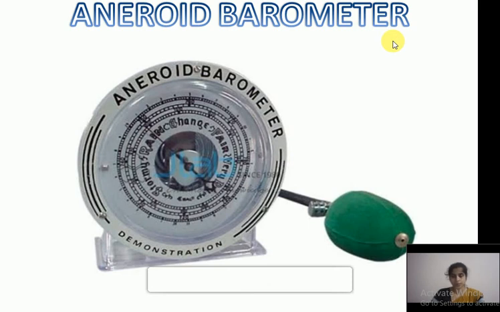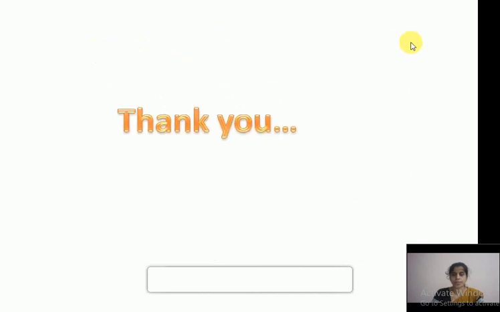So today we discussed how to find the atmospheric pressure with the help of a barometer, the simple mercury barometer, and we learned the types of barometers. We also learned the defects of barometers, and the defects of the simple mercury barometer. I hope all of you understood this topic. Okay, thank you.